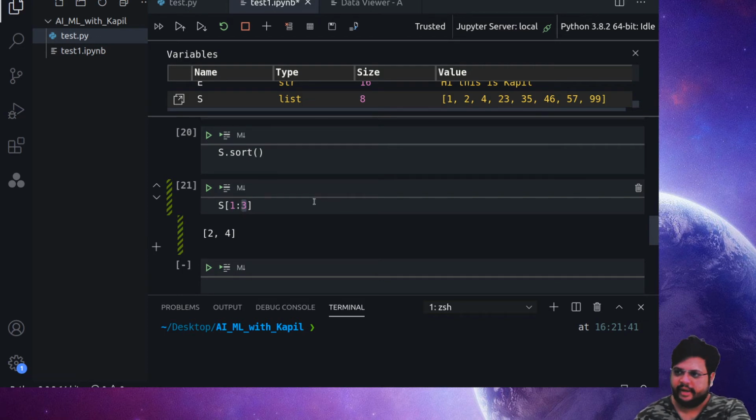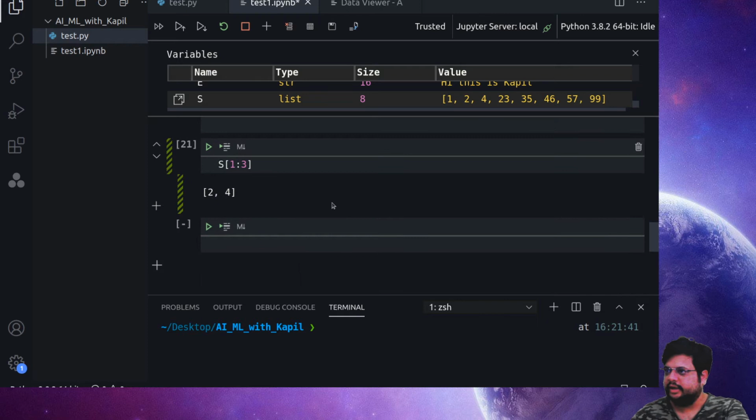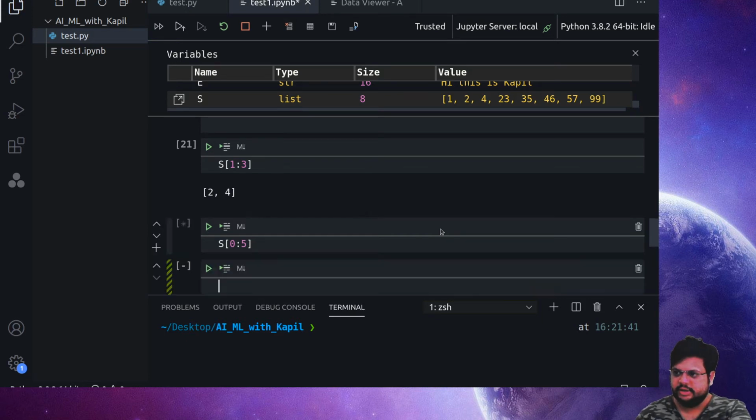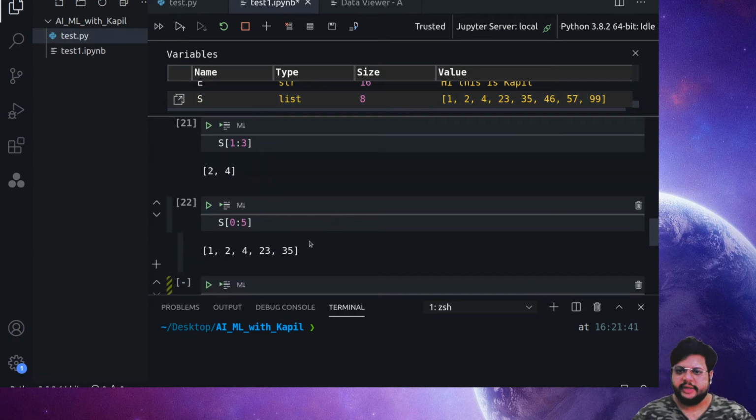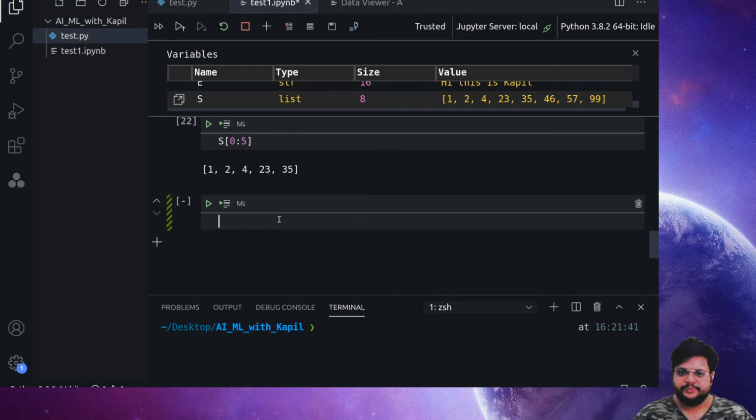So suppose I give the length, starting from 0 to 5. It will give me the first 5 values, but starting from 0. So 0, 1, 2, 3, 4, these indexes will be generated. So 1, 2, 4, 35 and 5, that is 0, 1, 2, 3, 4. Till the fourth it has generated, the fifth it's not including, always. So that's the part you need to remember about the list.